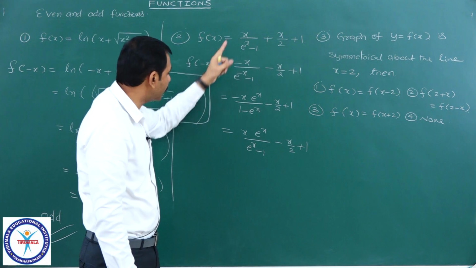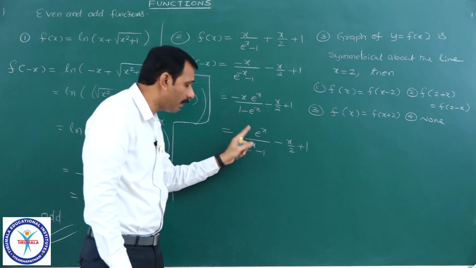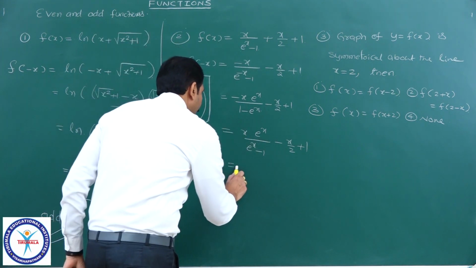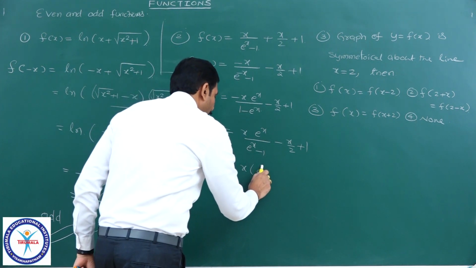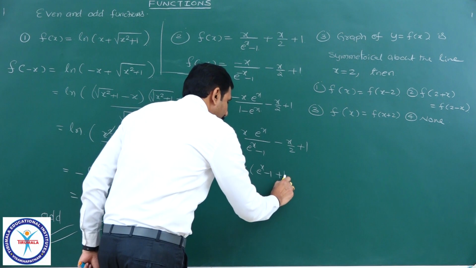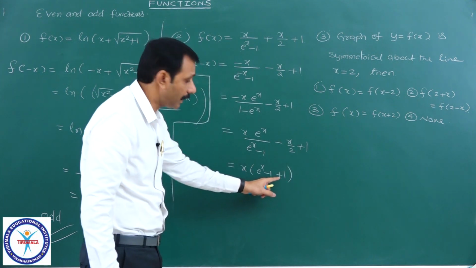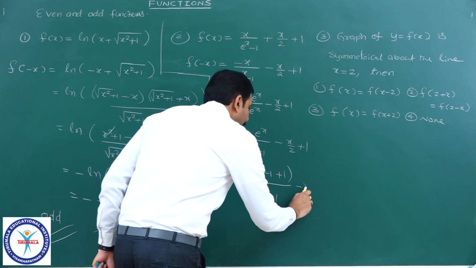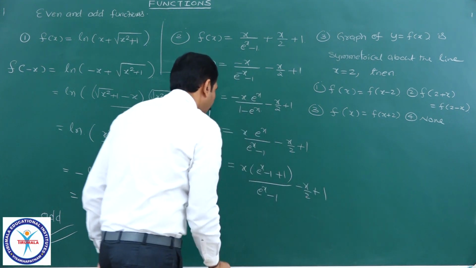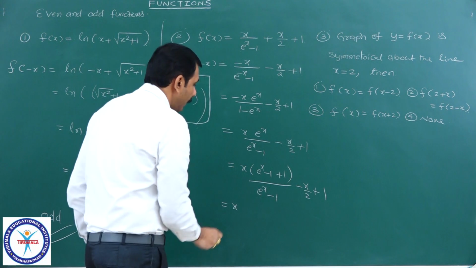Here x is the numerator, but e power x is not. Try to eliminate that. I will write it as x into the denominator function of e power x minus 1, therefore I will write e power x minus 1 plus 1, over e power x minus 1, minus x by 2 plus 1. Now it is equal to x into...